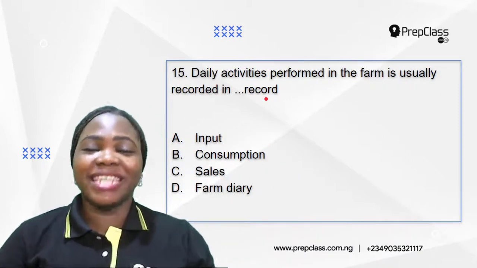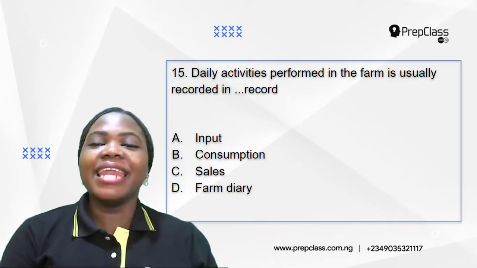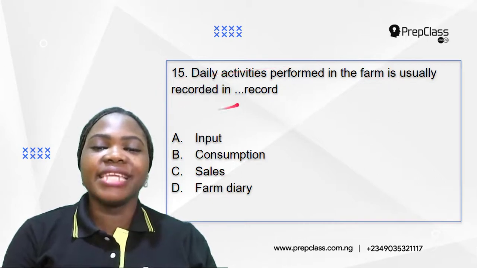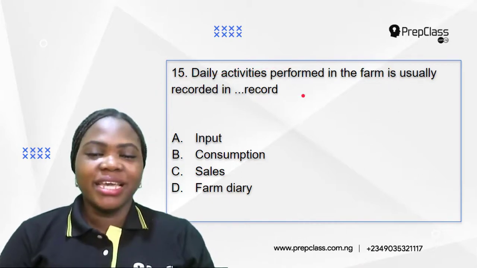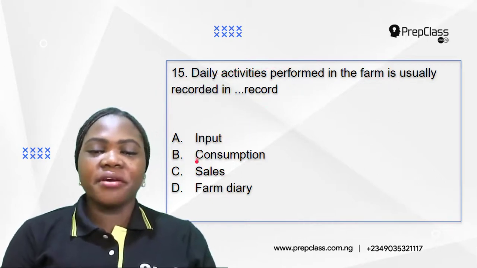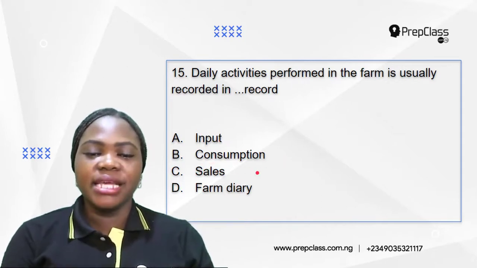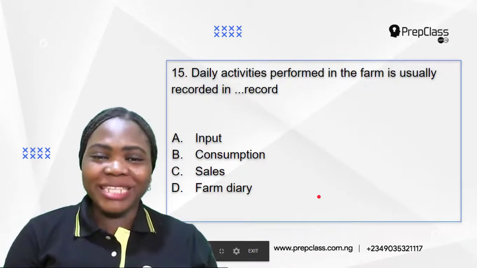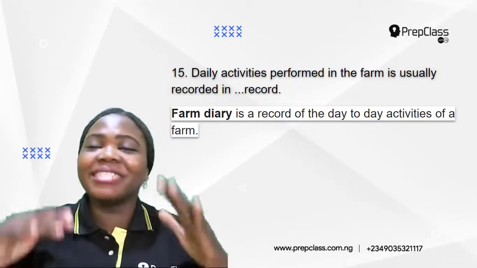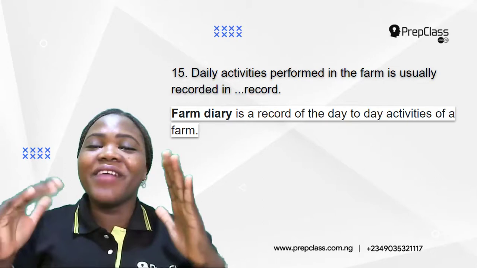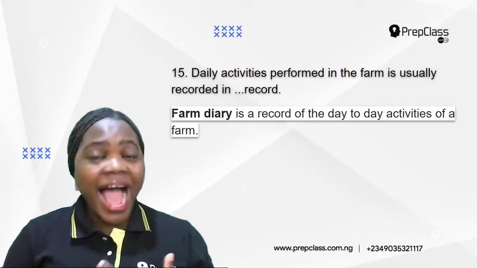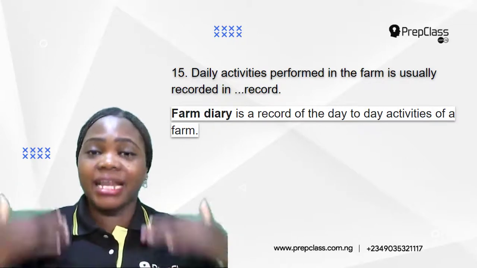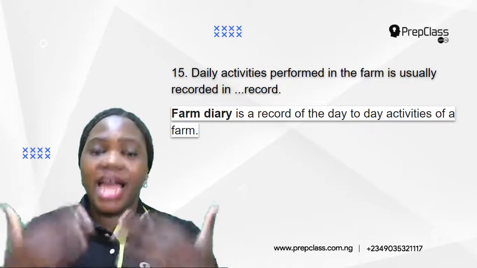Number 15, which is the last question in this video. Daily activities performed in the farm are usually recorded in dash record. A. Input. B. Consumption. C. Sales. D. Farm diary. So I hope you all know what a diary is, right? A diary is a record of your daily activities. I'm very sure that some of you keep diaries. I have a diary where I put everything I want to do in a day and everything I've done in a day as well.